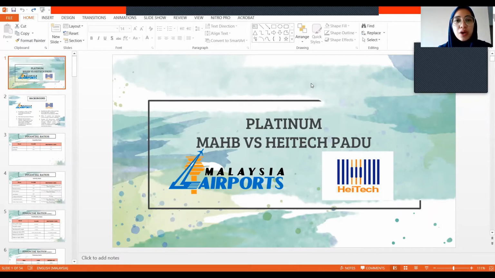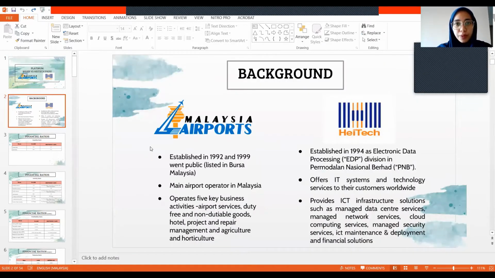So today we are going to present the financial ratio and also the code regulation according to MCCG 2017 for these two companies, which are Malaysian Airport Holding Berhad and also HeiTechPadu. Okay, so firstly, I'm going to start with the background of these two companies.